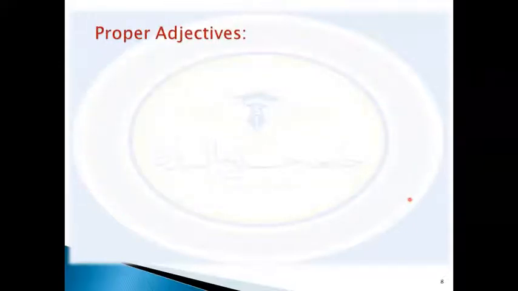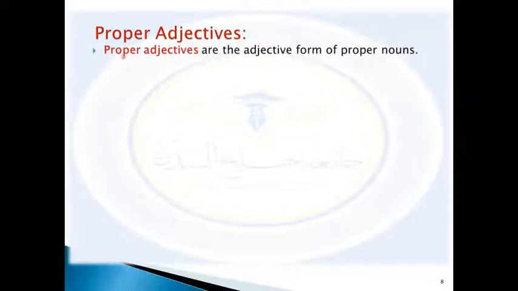The third type is known as proper adjectives. The third type of adjectives is known as what? Proper adjectives. In the definition, proper adjectives are the adjective form of proper nouns. They are taken from proper nouns.